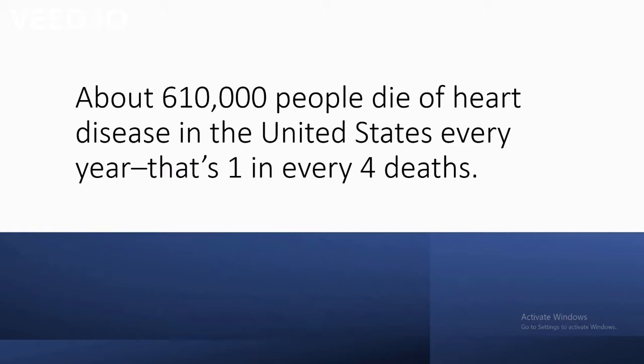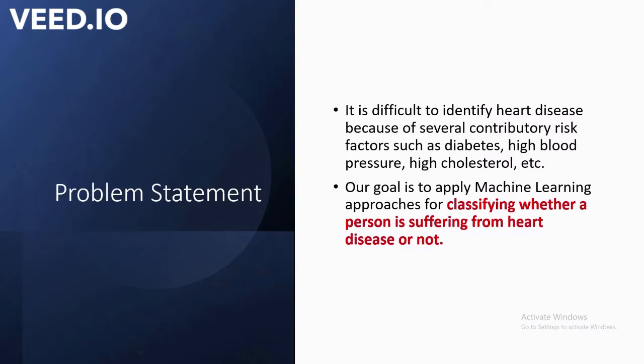So around 0.6 million people die of heart disease in the US every year. That's 1 in every 4 deaths caused by heart diseases. And one of the major ways we can reduce this death rate is an early prediction of heart disease. However, it takes a lot of time to predict heart disease due to several contributory factors. That's why in this project, our goal is to apply ML approaches for classifying whether a person is suffering from heart disease or not.